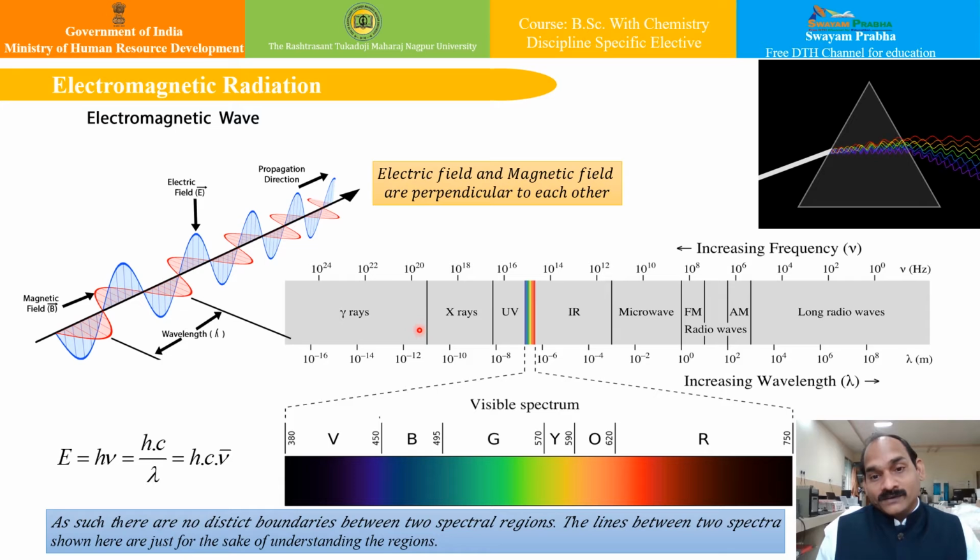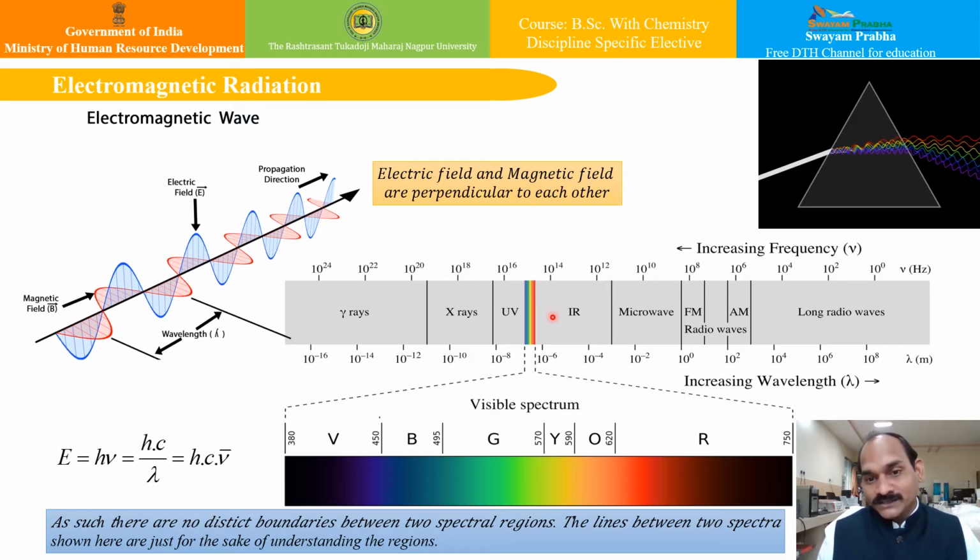In this electromagnetic wave spectrum, if you see from the right side, after the long range radio waves, if you go on decreasing the wavelength, you get AM waves, FM waves, which as a whole are known as radio waves. After that, you use your cell phones, that is the microwave region. You can pop your popcorn while watching a movie in this microwave energy region. You can see the spectral lines, spectral signatures of molecules or synthetic material.